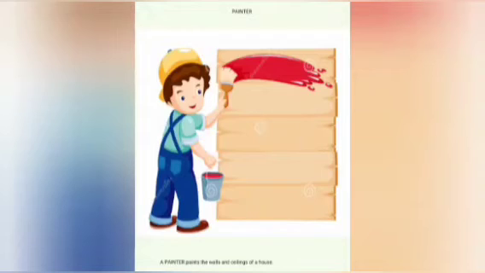The fifth one is a plumber. What is his work? A plumber fixes pipes and taps in the kitchen and bathrooms. The next one is an electrician who does the electrical wiring in a house and also fixes various electrical appliances like water heaters, fans, lights, and air conditioners.